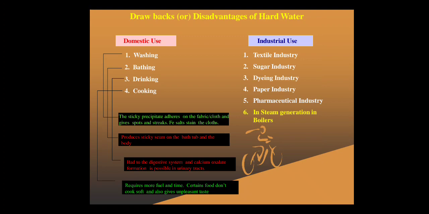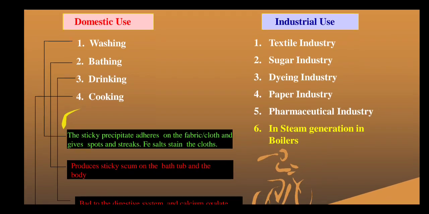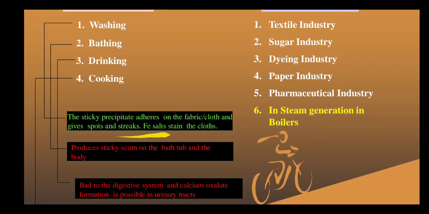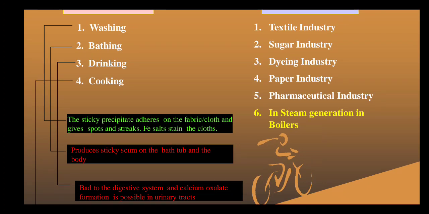In the case of domestic purposes, water is used for washing. When hard water is used for washing, what happens? This sticky precipitate adheres to fabric cloths. Whatever hard water contains, calcium and magnesium, forms a sticky precipitate, which adheres to the fabric cloths and gives spots and streaks.